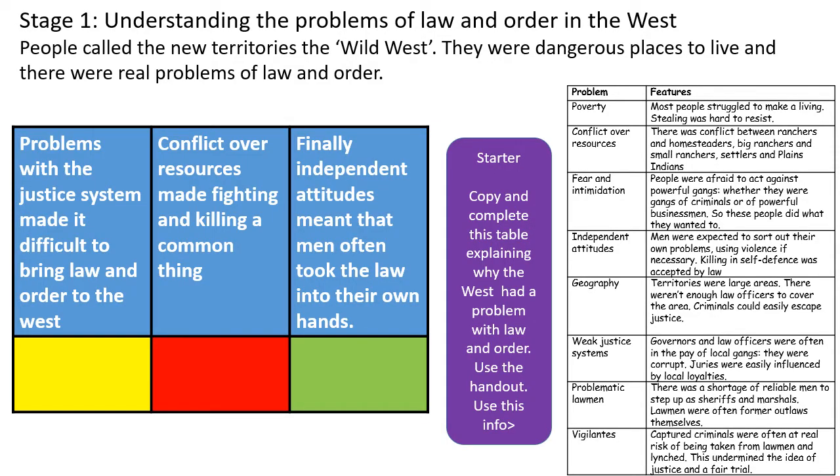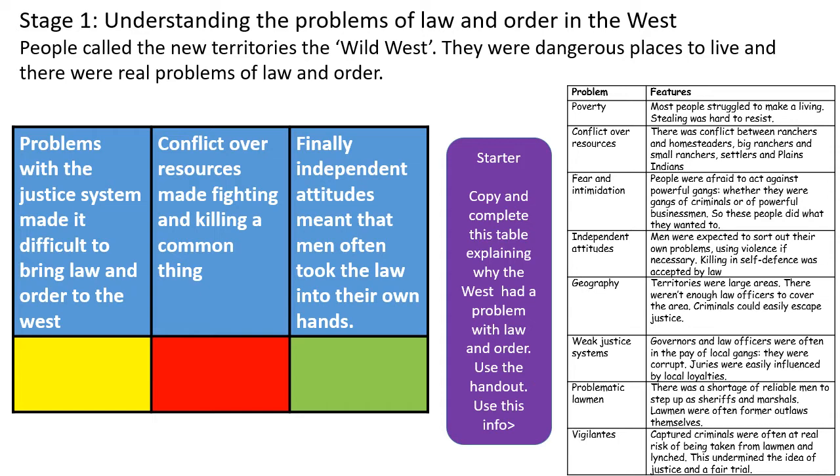Okay, Year 10, we now need to do a little recap. So we need to understand the problems of law and order in the West that existed in the 1870s and the 1880s. Remember, people called the new territories the Wild West. They were dangerous places to live, and there were real problems of law and order. Historians have divided those problems into three themes, and you can see them on this blue table under the headings.